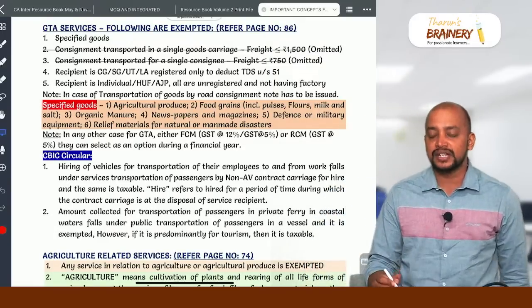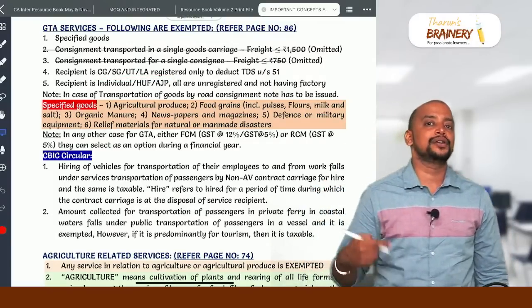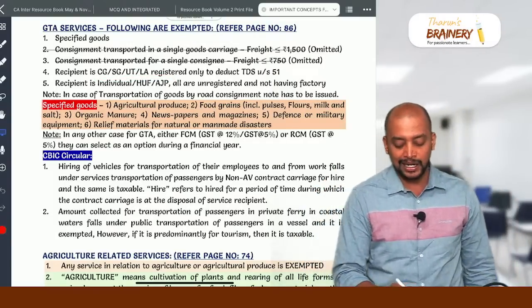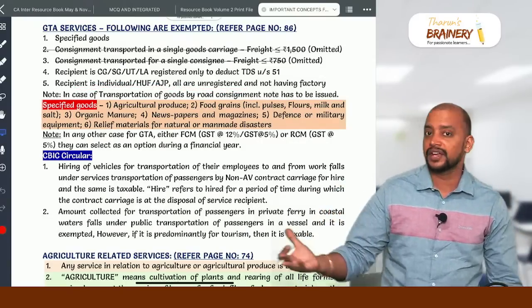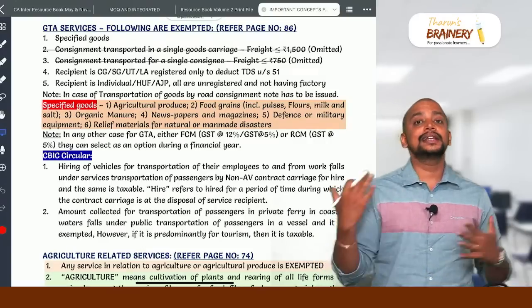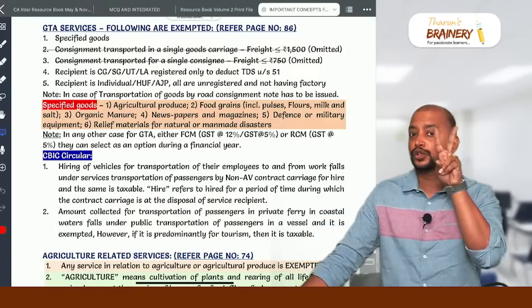Second exemption, if the recipient is central government, state government or local authority registered only to deduct TDS, then also it will be exempted. Then if the recipient is an individual, HUF or AOP, not registered and not having a factory, then it is exempted. In other cases, GTA will be taxable.